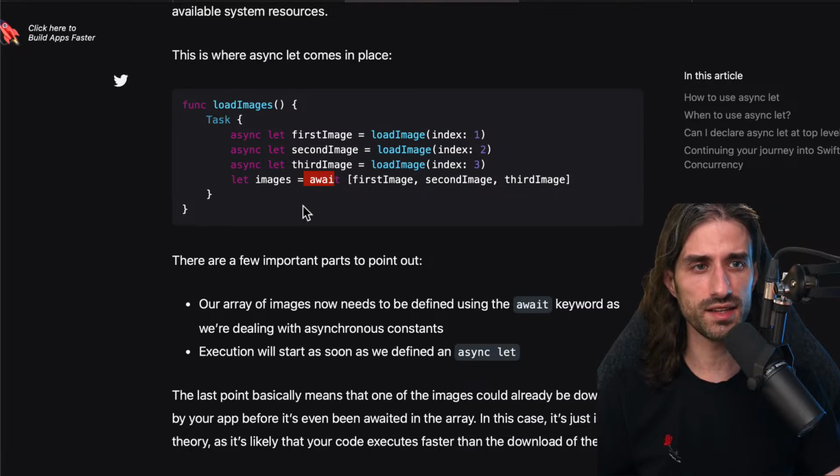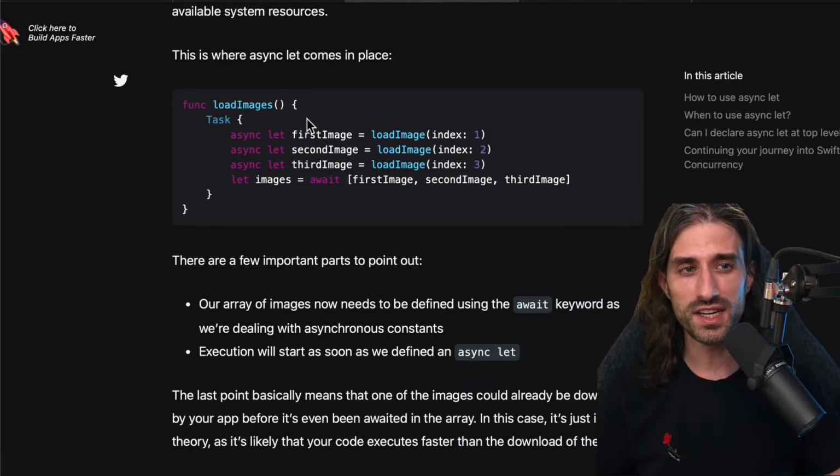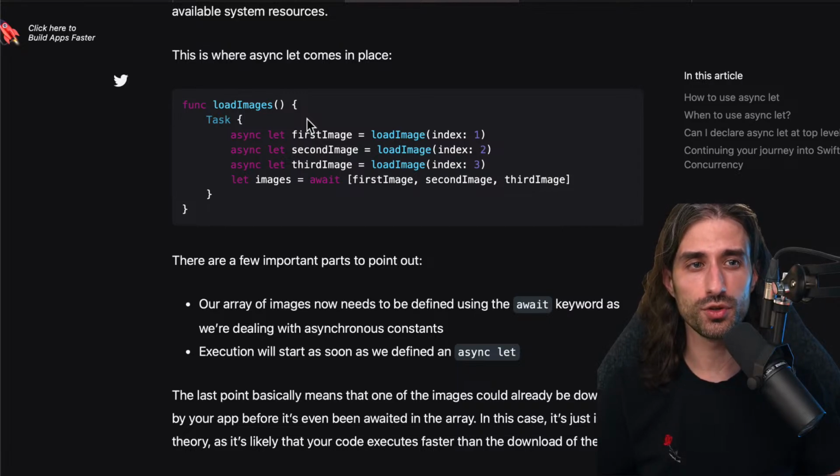So this is what async-let does. It's basically a very simple syntax to create tasks implicitly. But as you can imagine, since you need to create an explicit constant, it only works for the case where you have a static number of calls to make. If we had been given as input an array of indexes, we could not have used async-let to make parallel calls for each index in the array. In that case, we would have had to use a task group, and we will see a little bit later what it is. But async-let is a very convenient syntax to run a static number of asynchronous tasks in parallel.